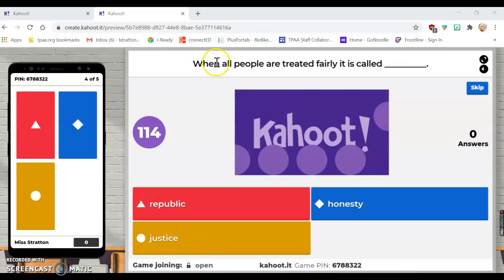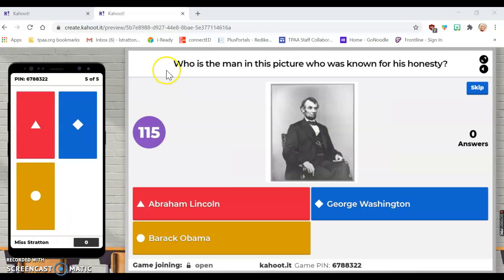Next question, when all people are treated fairly, it is called republic for the triangle? Is it called honesty for the diamond? Or is it called justice for the circle? You are going to decide which one you believe is the correct answer for when all people are treated fairly. It is called.